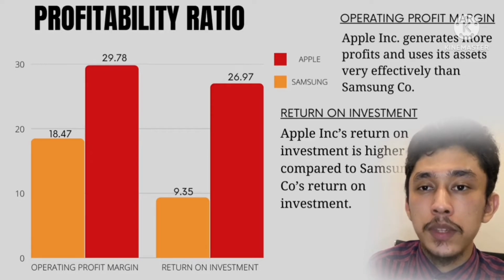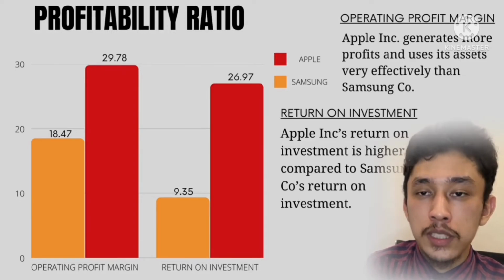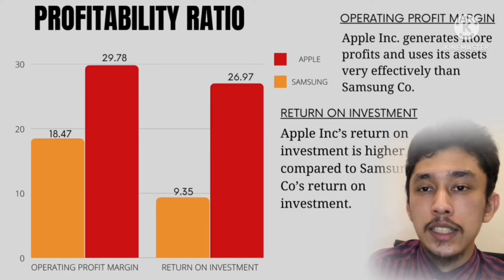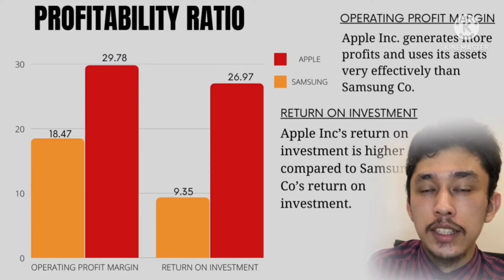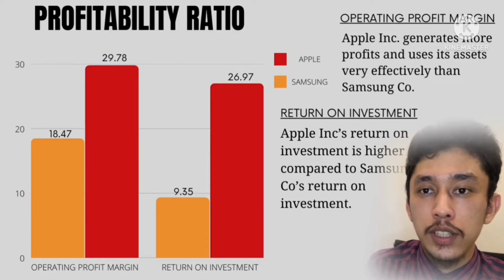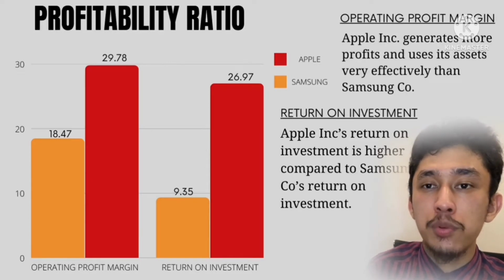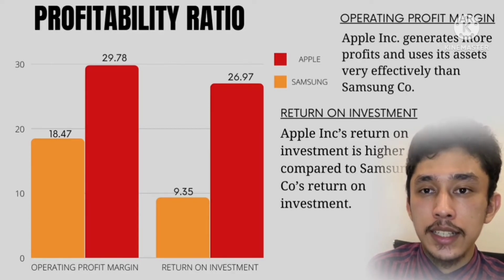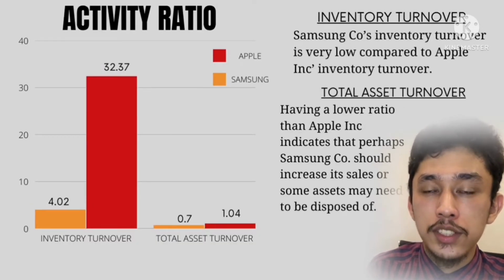Return on investment indicates the management's ability to make profit from the firm's investments. Based on the graph, we can see Apple's return on investment is at 26.97%, while Samsung's is at 9.35%. This indicates that Samsung's ability to generate profits from its available assets is low. Next, activity ratio, also known as efficiency ratios.